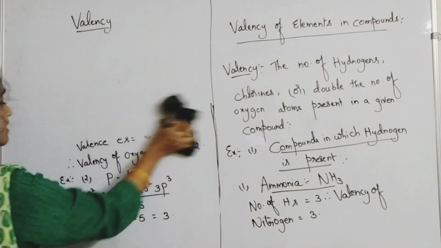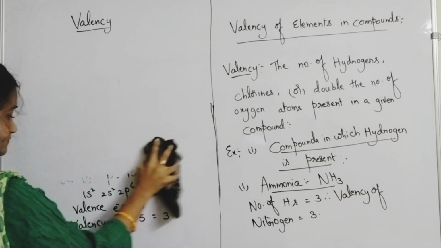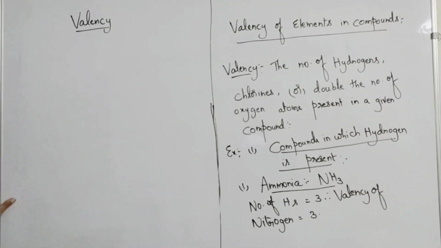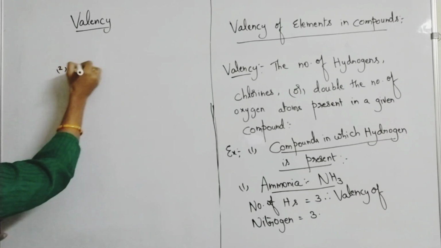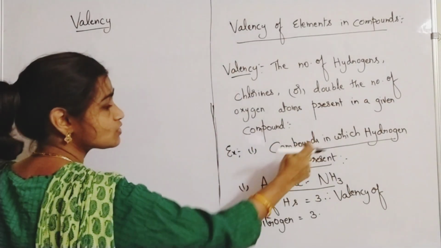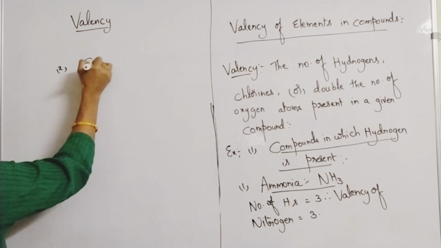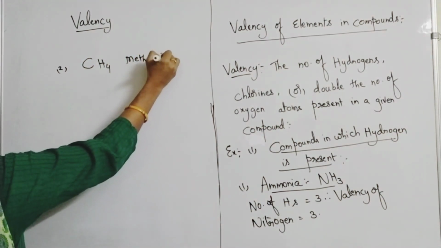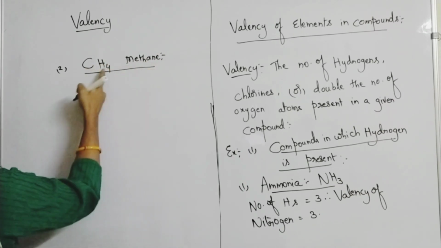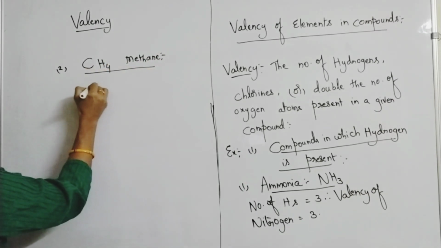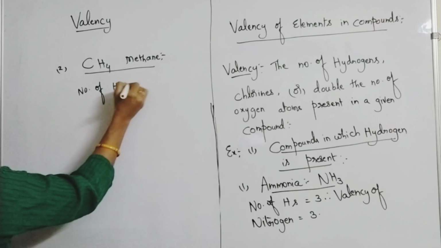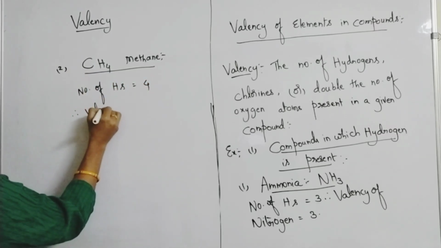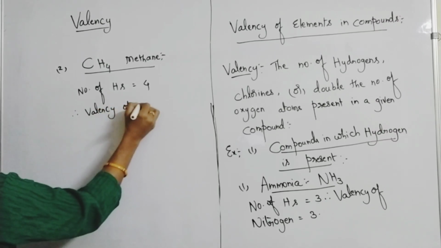Methane. What is the formula for methane? Second example in which hydrogen is present. Methane, CH4. So methane is having how many hydrogens? 4 hydrogens. Number of hydrogens are 4. So valency of carbon is what? Valency of carbon is 4.